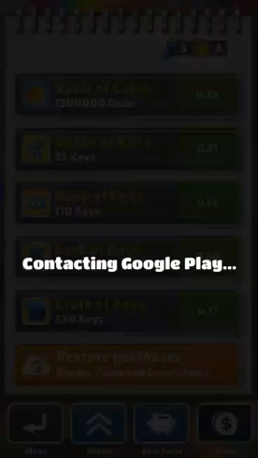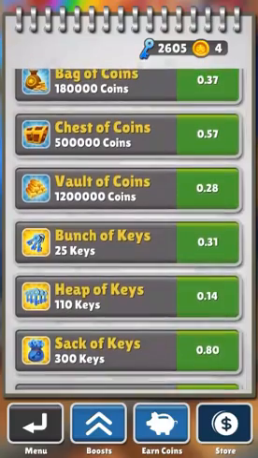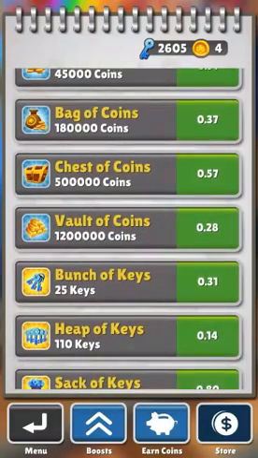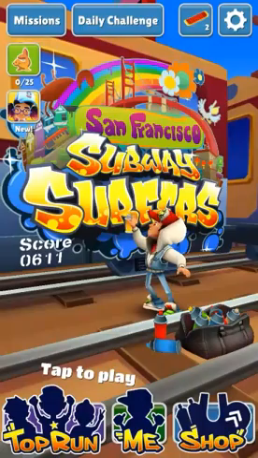You have to simply click on them and see, your coin has become 655, once again 1305, once again 1955, once again 2605. So you can see you can generate as many coins, as many keys as possible. The same rule is valid for the coin. So in this way you can generate as many coins as well as keys, and you can unlock the various options such as this one.